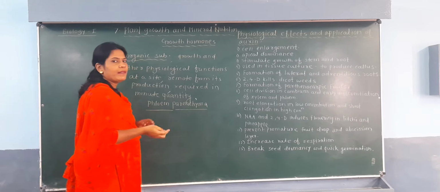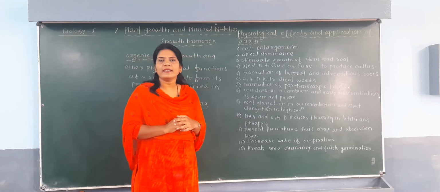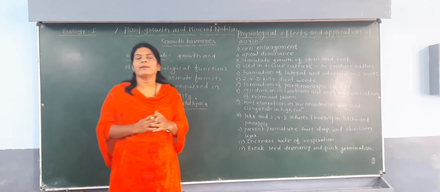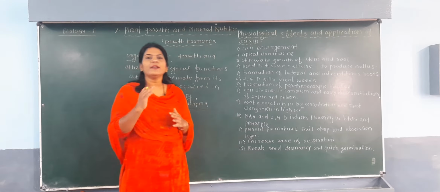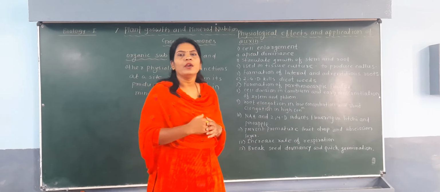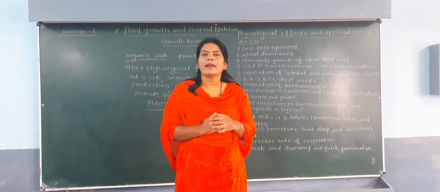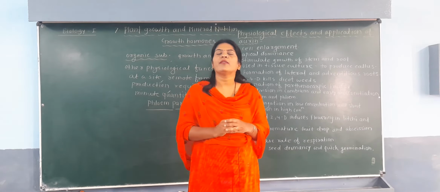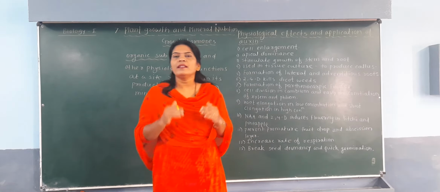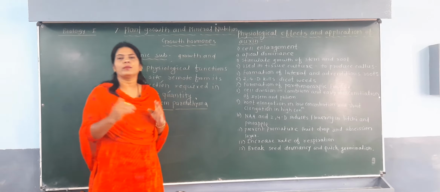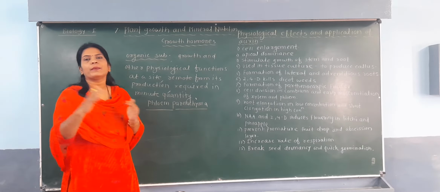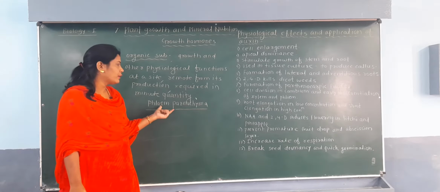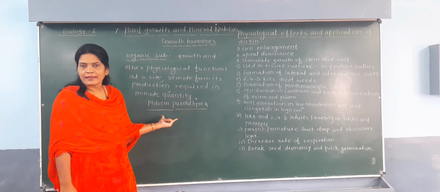In the previous year you saw that xylem and phloem are the conducting tissues. The phloem tissue transports food to different parts of the plant. Likewise, there is one type of phloem, the phloem parenchyma, which is responsible for transportation of the hormone from one side of the plant to the other side. So it is also important for the exam.